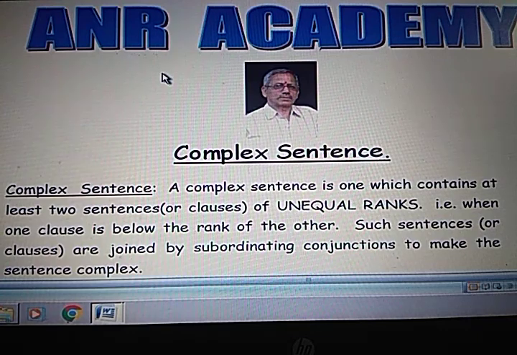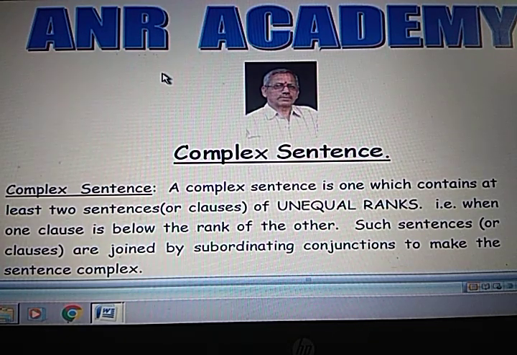Subordinate means below the rank, that means it cannot take any decision of its own. In the same way, when two sentences are joined with a subordinating conjunction, one clause depends on another clause to give the complete meaning. Clear? When we see some examples, then we can understand better.